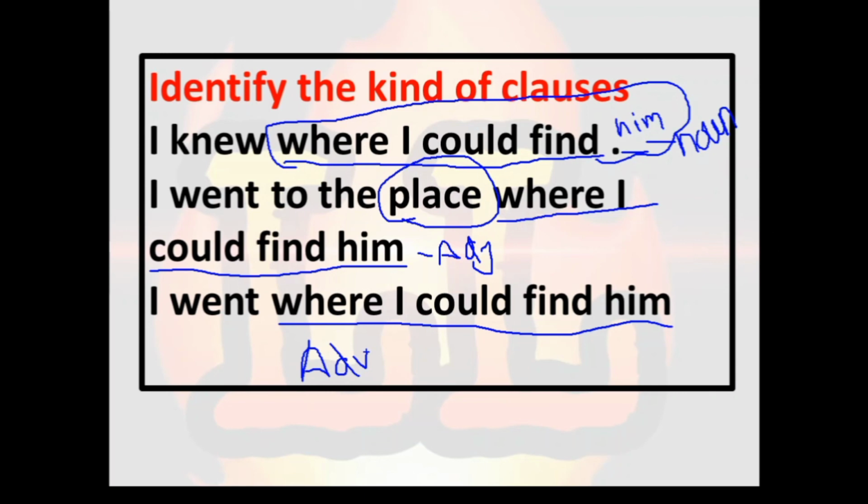In the next lecture we will study more about the noun clause.